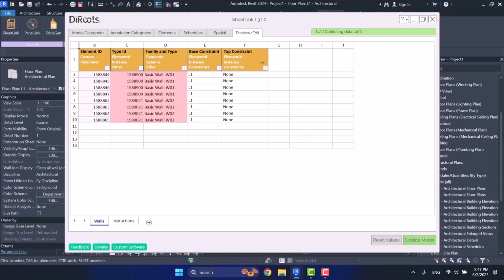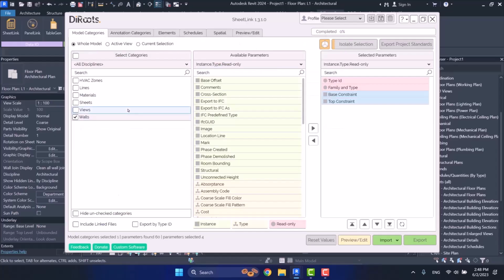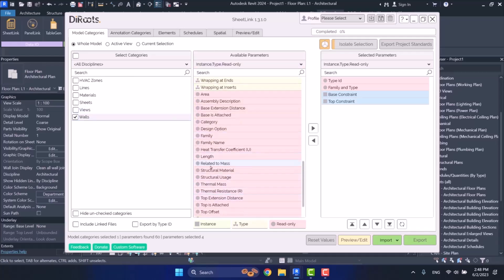Alright, here we also have element ID. Because when we were in the model categories tab, we didn't tick this on. We didn't choose this export by type ID, that categorizes based on the type of the element for us. We chose type ID from among the parameters.